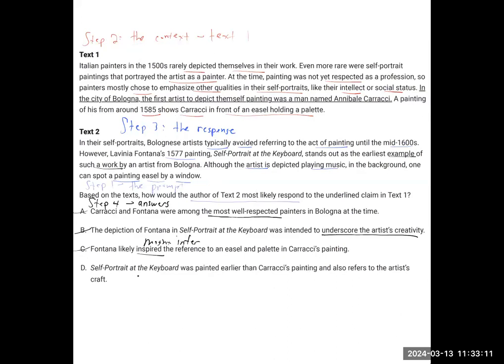And choice D, the self-portrait of the keyboard, which is what text 2 mentioned, was painted earlier than Carracci's painting. We see it being earlier because it was 1577 instead of 1585. And it refers to the artist's craft because there was the painting easel by the window. So the answer here is going to be D.